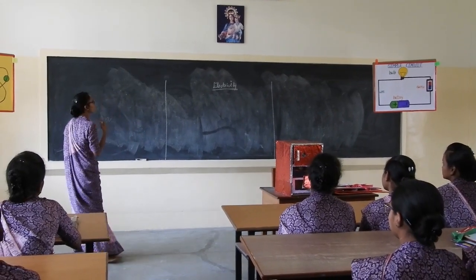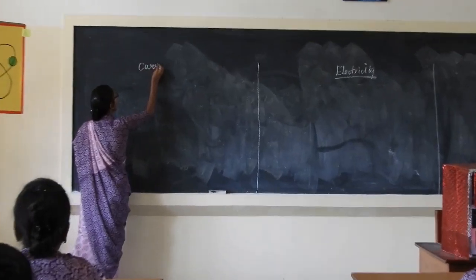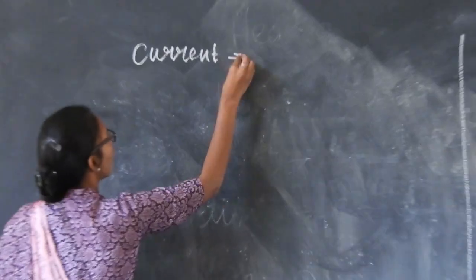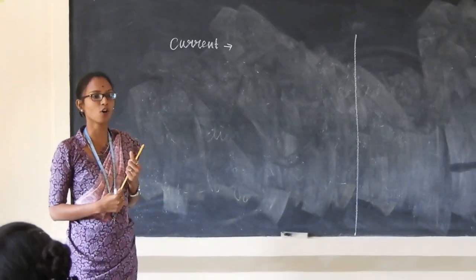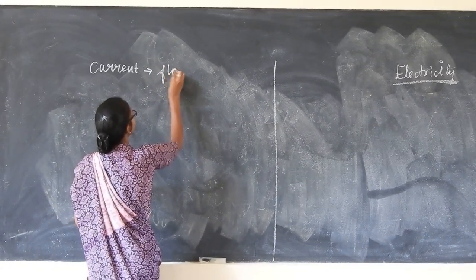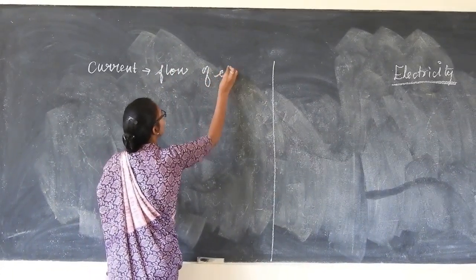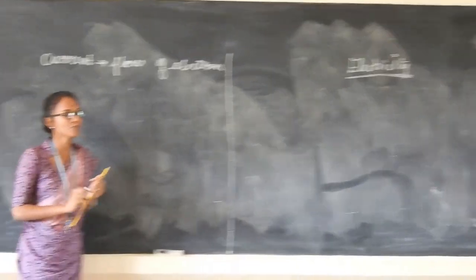Okay. So today we are going to see about the topic electricity. First we have to know what is meant by current. Current is nothing but a flow of electrons. Anyone know what is meant by electron? It carries a negative charge.